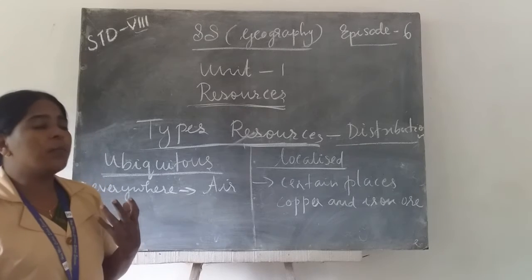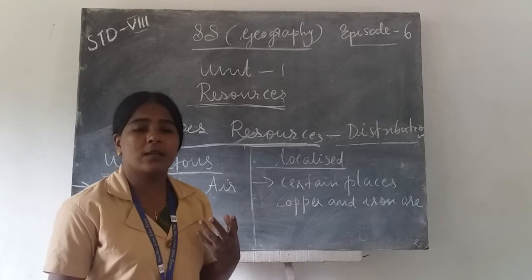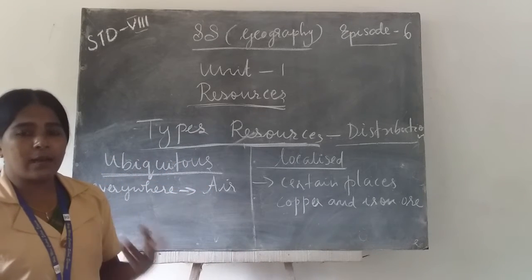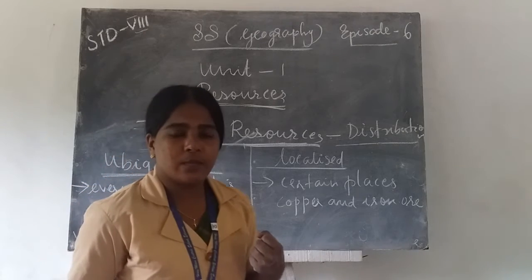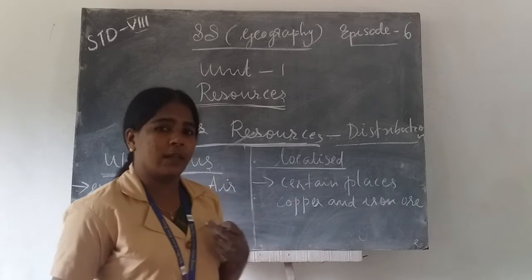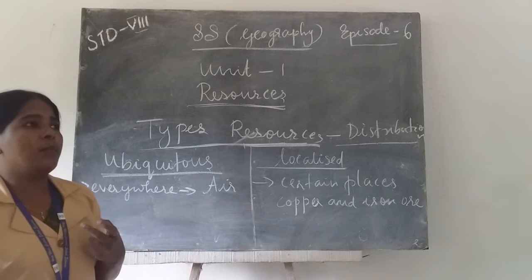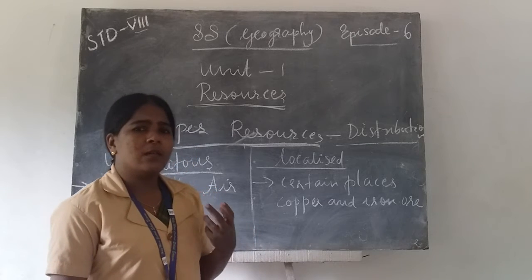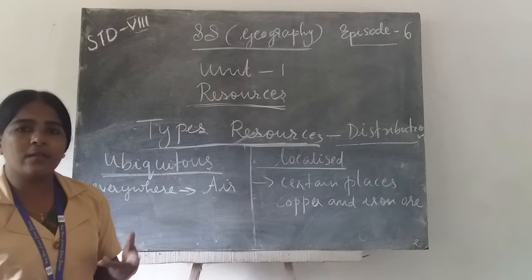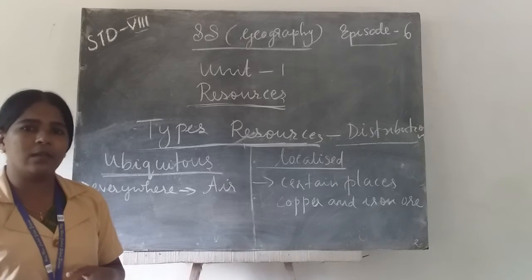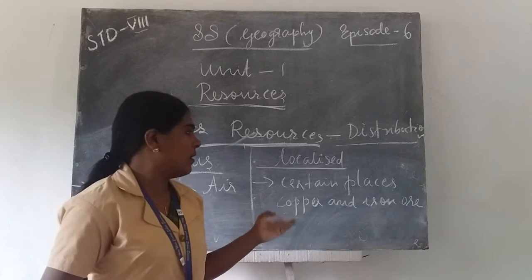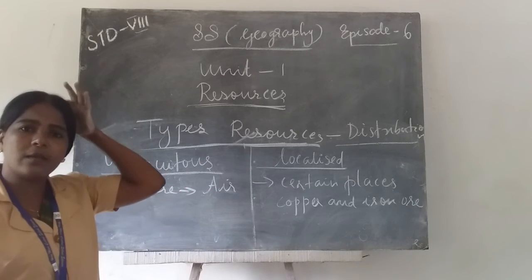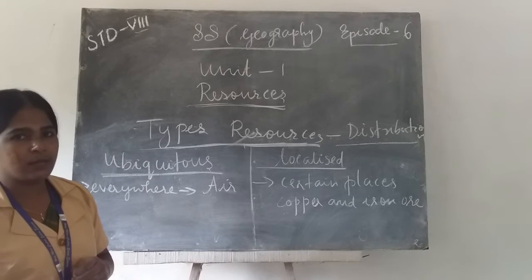Then examples of actual resources. Which are the examples of actual resources? The black soil in the Deccan region, and coal in the Ruhr region of Germany. Then examples of ubiquitous resources are air and water, resources that can be found everywhere. Localized resources are copper, iron ore, and such types of minerals.